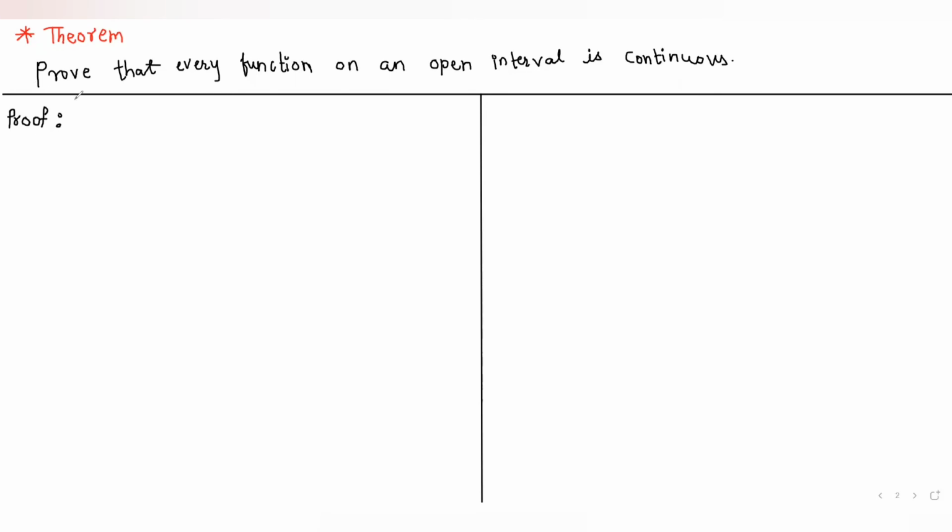Now the next theorem is, here we have to prove that every convex function on an open interval is continuous. So let's start with the proof. Now as given, let psi be a convex function on an open interval AB.